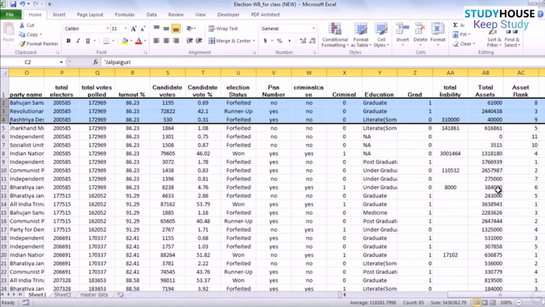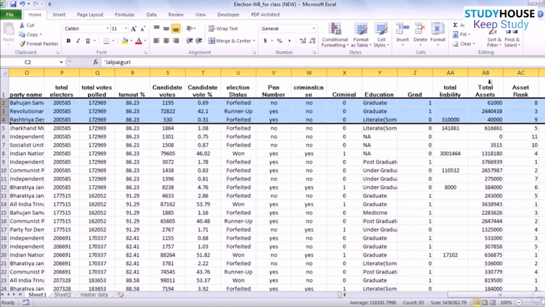So therefore, having the total assets could be important, but perhaps what is more important is how the candidates are ranked among themselves in terms of the total assets. Which means if there is a constituency which has 10 candidates all fighting for the election, what is of more interest to the voter is who among them is the richest, who among them is the second, who among them is the third, and not so much how much money these candidates have.